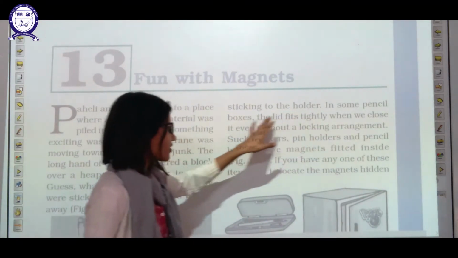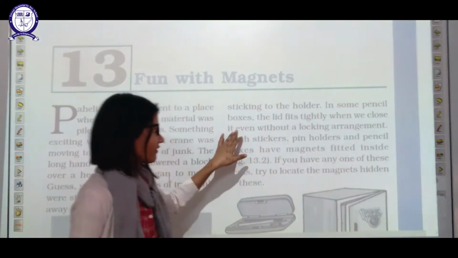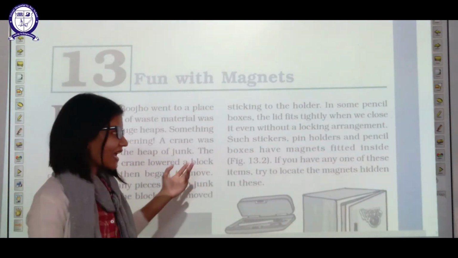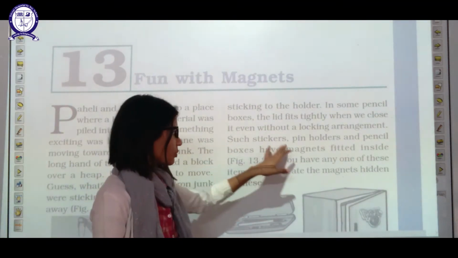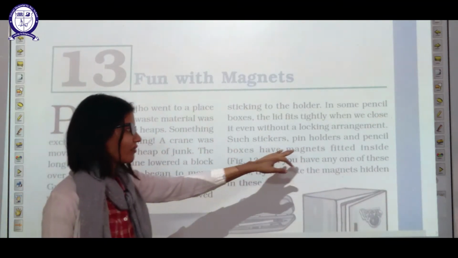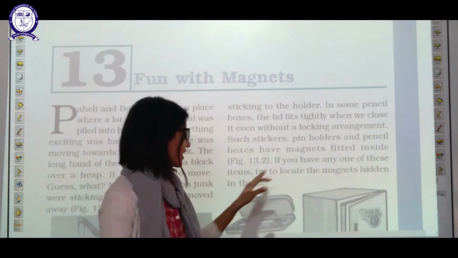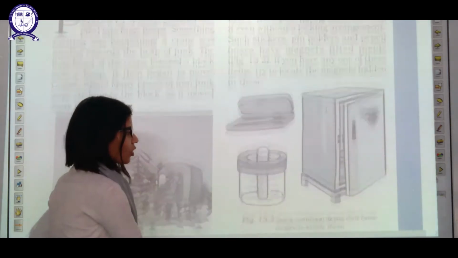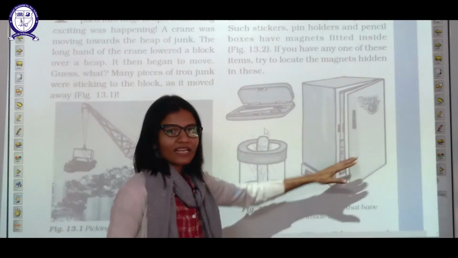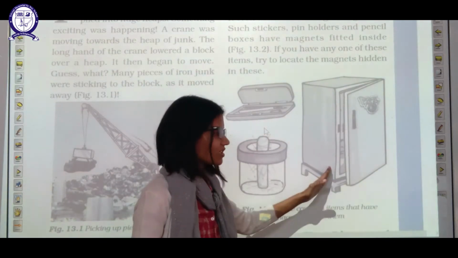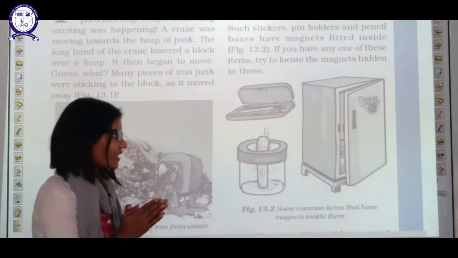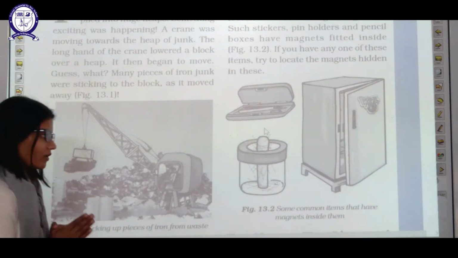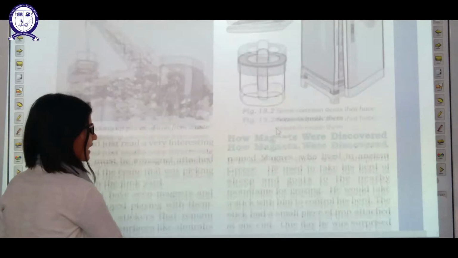In some pencil boxes, the lid fits tightly when we close it, without even a locking arrangement. How does this happen? Again, with the help of a magnet. Such stickers, pin holders and pencil boxes have a magnet fitted inside. If you have any of these items, try to locate the magnet hidden inside it. Even the door of the refrigerator, you know that it sticks to the other side of the refrigerator, and it closes tightly. How does this happen? Because of the presence of the magnet. So all these things contain a magnet inside.